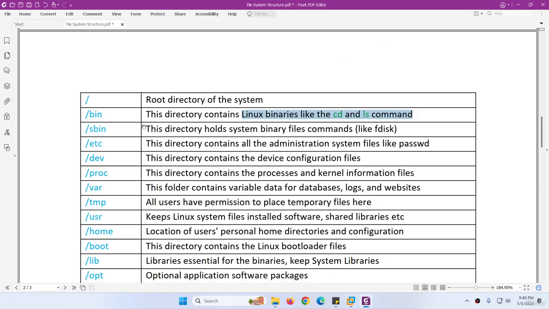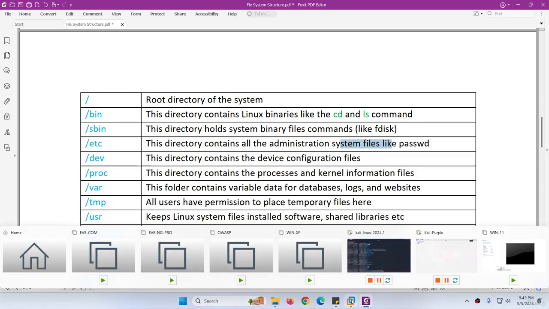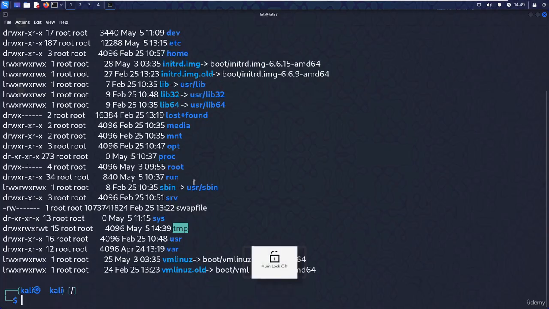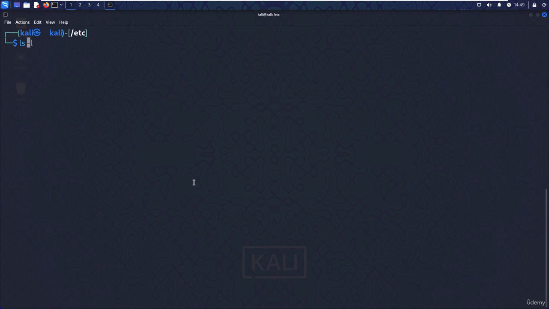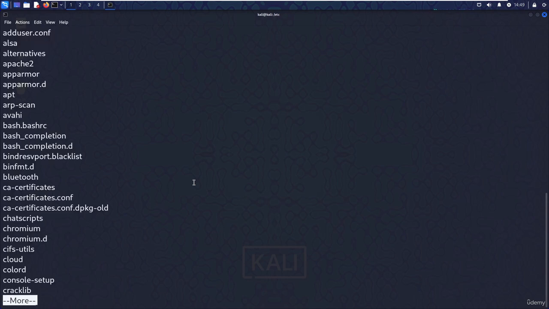Then we have sbin. S is for system binary. System binary file commands will be there in sbin. Then etc, the system files, like a password. So if I go to etc, I say I want to go to etc. Now I'm in etc. Let me clear the screen and type ls and more, because there will be many commands. So I'm in etc, and you can see the apt command is there.